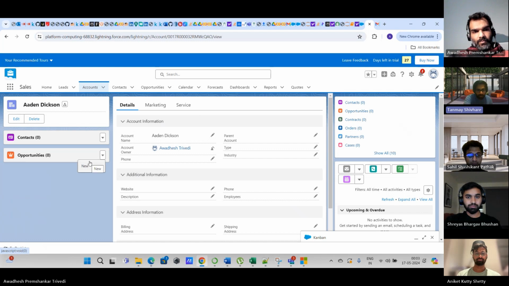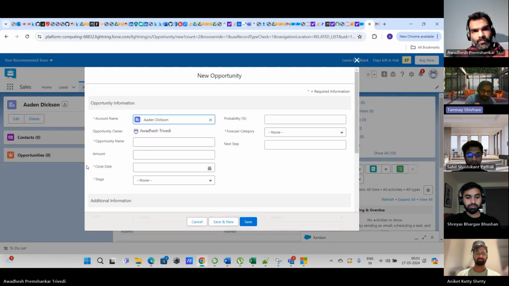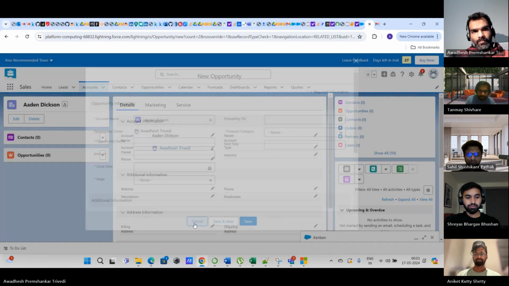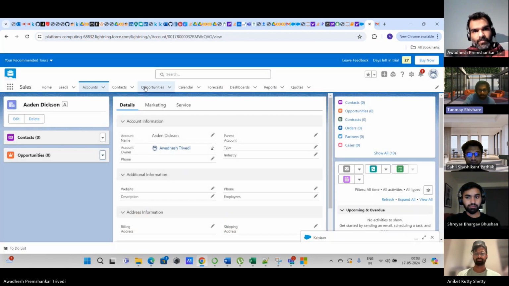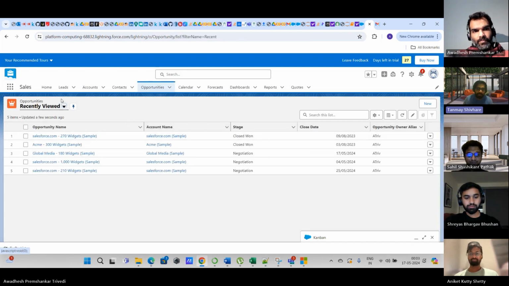For an opportunity, I will click on new opportunity. Now here I will create a new opportunity. What the customer demands and everything, my salesperson will type here, and then I will click save. After creating an opportunity, that will go to the opportunity tab. Here I can check all of my opportunities.